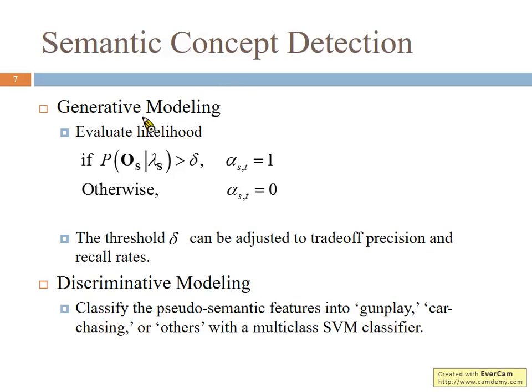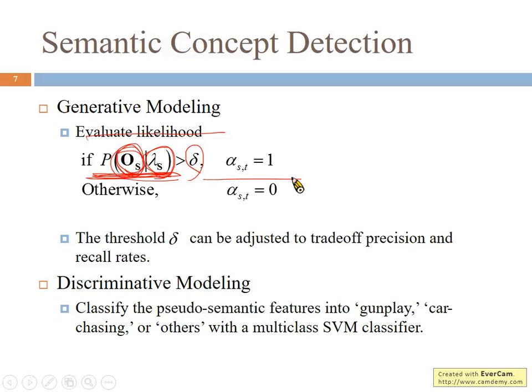For the generative modeling, we evaluate the likelihood. We construct the hidden Markov model lambda s, and we estimate the probability of such an observation sequence being generated by that hidden Markov model. If the probability is larger than a predefined threshold delta, then we say that this audio segment has some audio scene or audio concept.